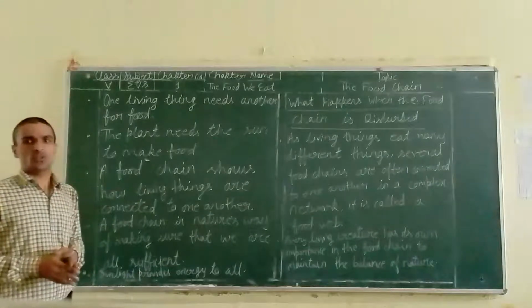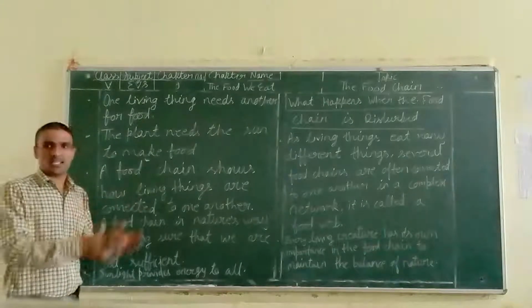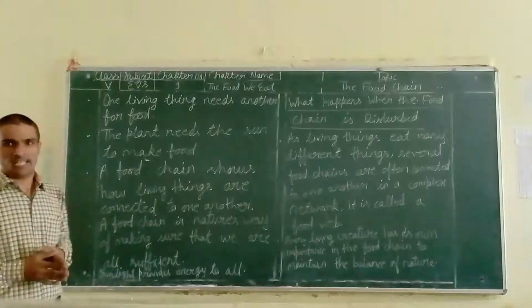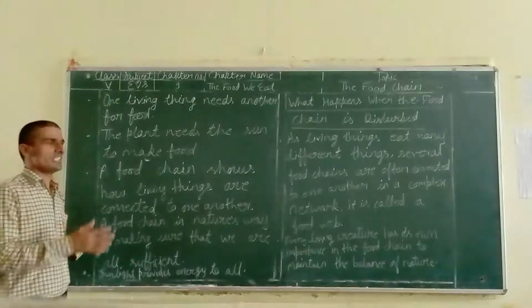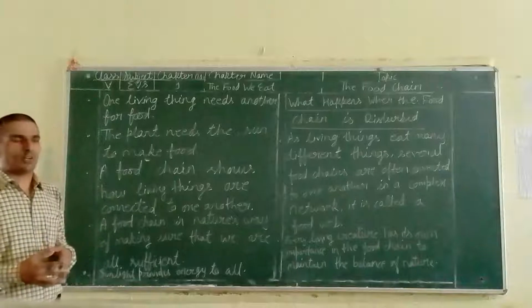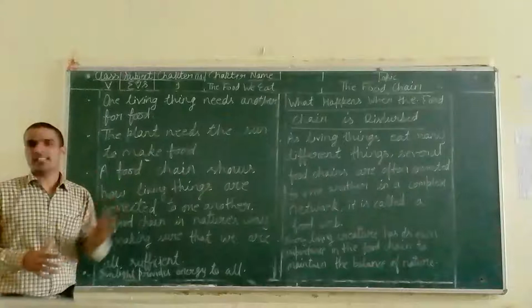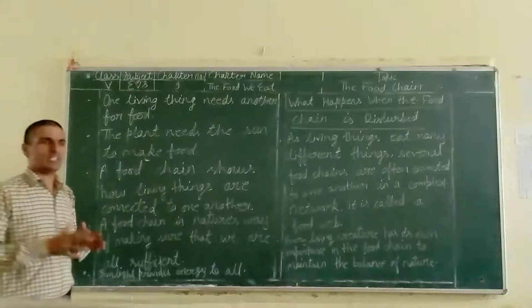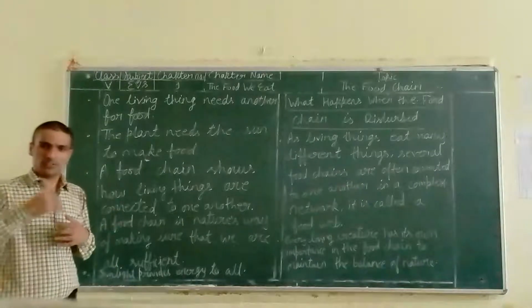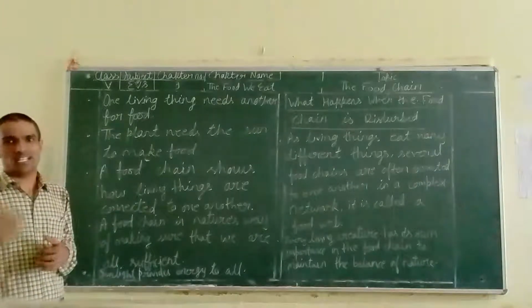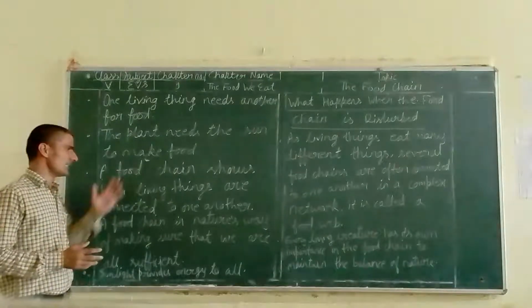Insects are also the food of some other animals, like birds. And birds are also the food of some other animals. So whenever, in nature, a living thing gets to take another living thing as food, that makes a chain, and that chain is the food chain, in which the smaller living thing is the food of the bigger one, and the next bigger one is the food of the next bigger one. All of them make a proper chain, that is the food chain.